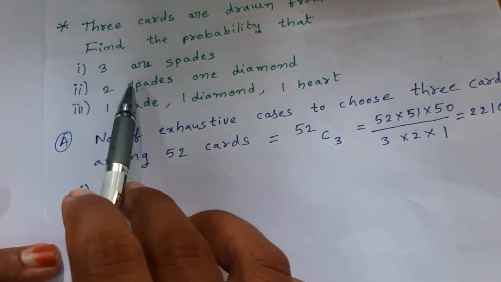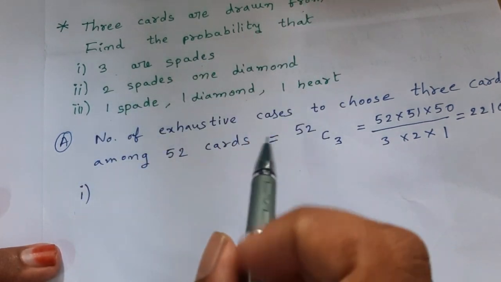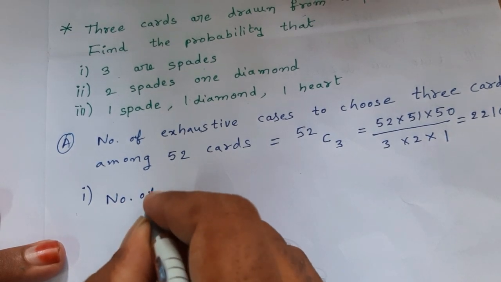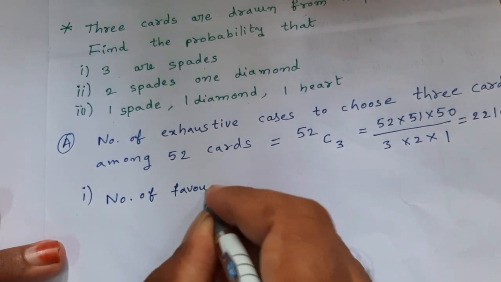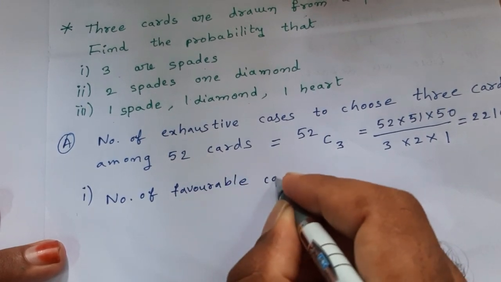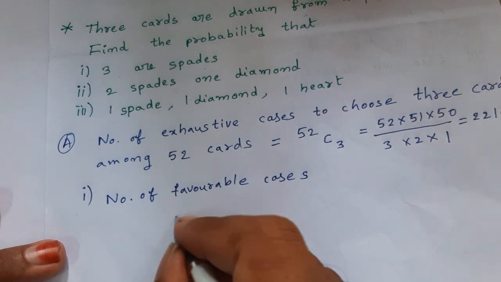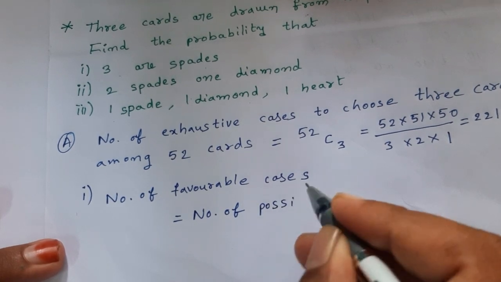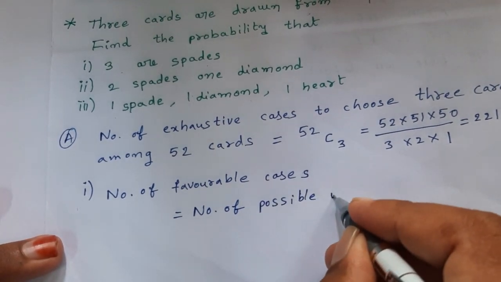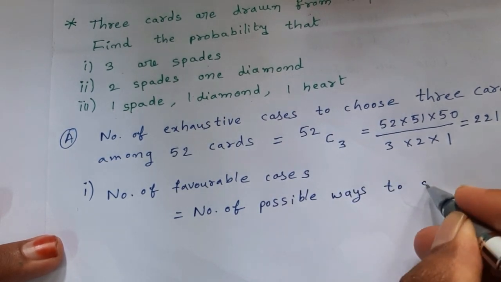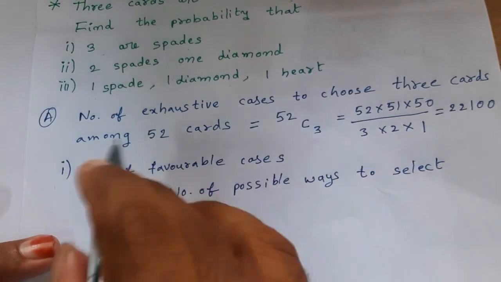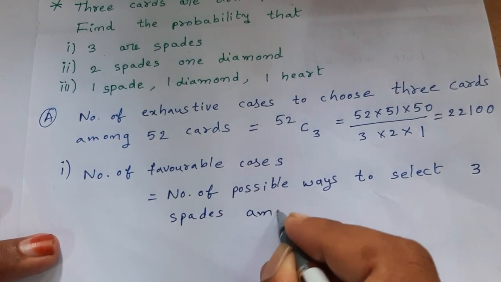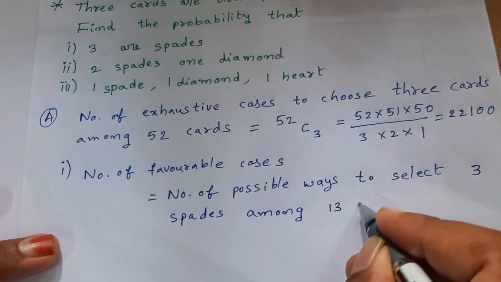Therefore, the number of favorable cases is equal to the number of possible ways to select 3 spades among 13 spades.